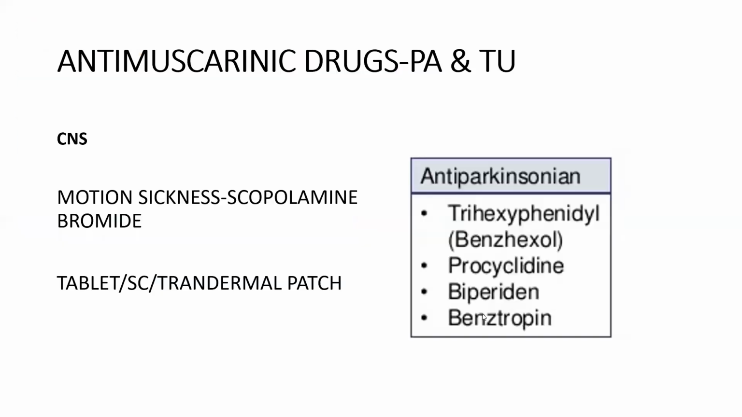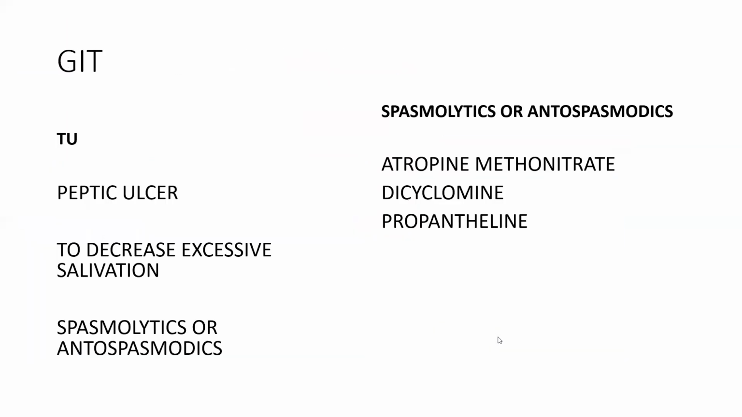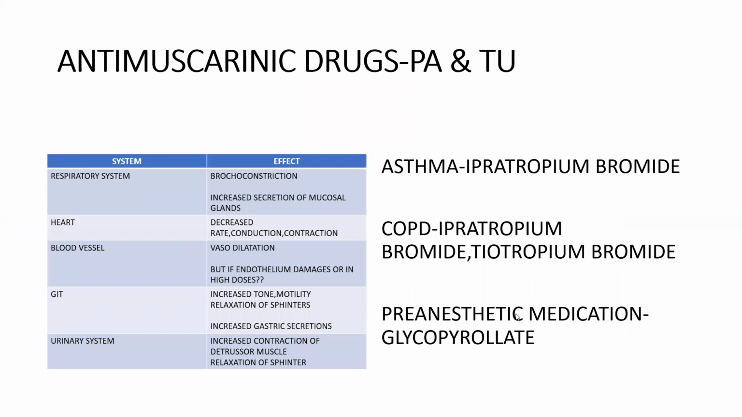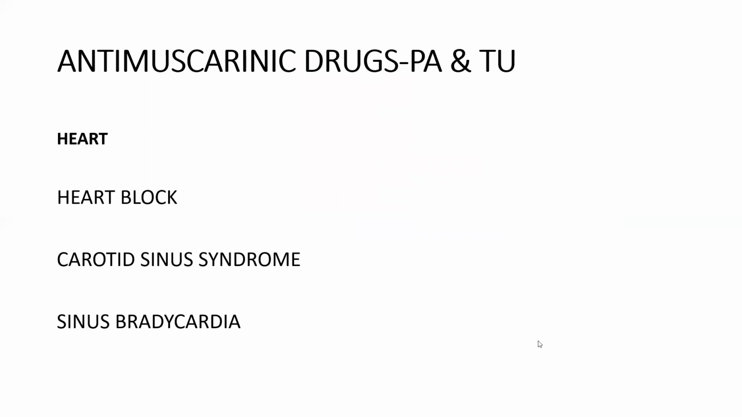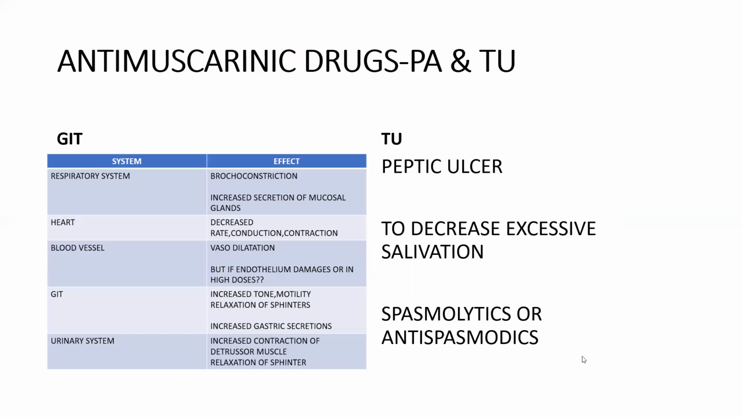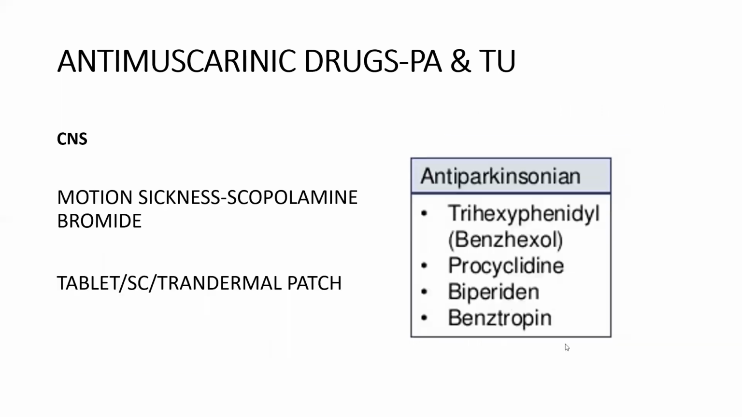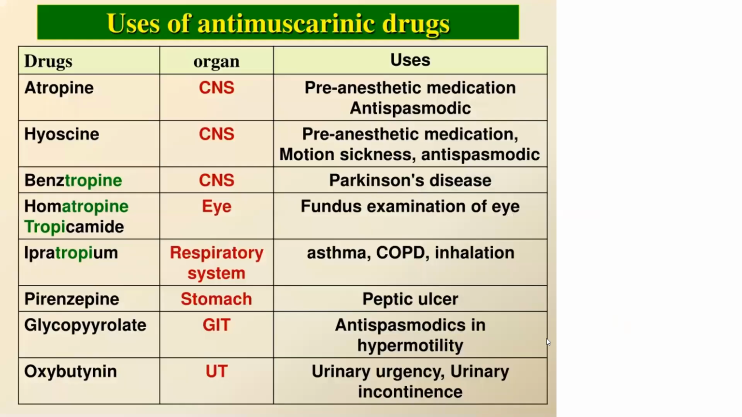So here we finished the therapeutic uses of these antimuscarinic drugs. These are the important things: what are the uses, number one, asthma, COPD, and pre-anesthetic medication, and what are the respective drugs. Then coming to GIT, what are the drugs we use for peptic ulcer, and what are the drugs we use as spasmolytics or antispasmodics. Then coming to the urinary system, these are the vesicoselective drugs. Coming to CNS, scopolamine bromide is used to decrease motion sickness, and then the anti-Parkinsonism drugs. Coming to the eye, these are the drugs. And this is a table which might be useful for you as a rapid glimpse before going to the exam.